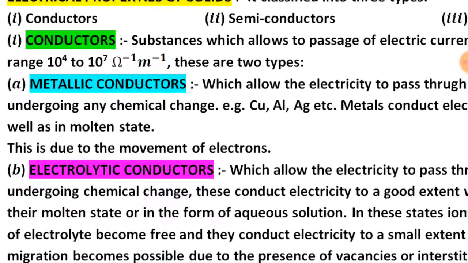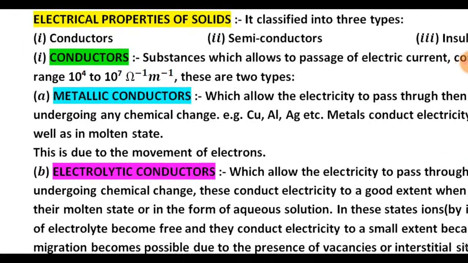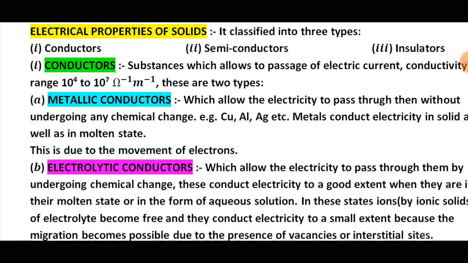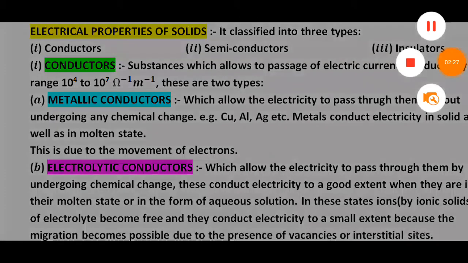Electrolytic conductors are ionic compounds which, when in the molten state or in an aqueous solution, allow the movement of ions easily, so they easily conduct electricity. But their chemical composition is changed, meaning an ionic compound is changed into its ionic parts. For example, sodium chloride in a molten state converts into sodium ion and chloride ion. So they are considered electrolytic conductors.